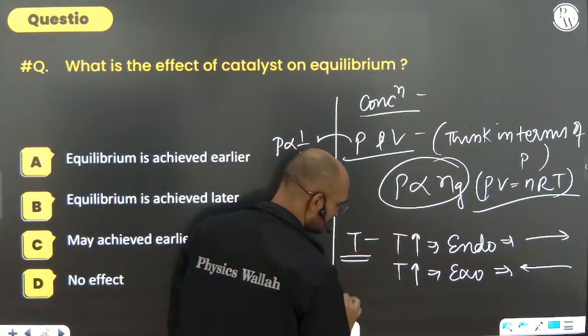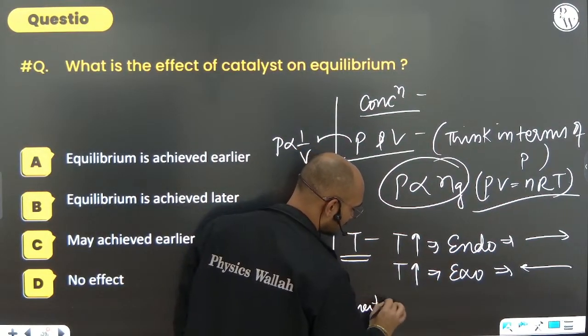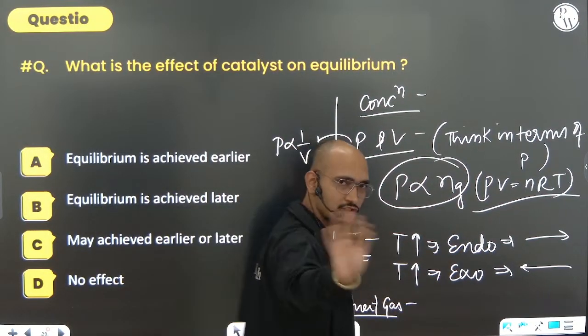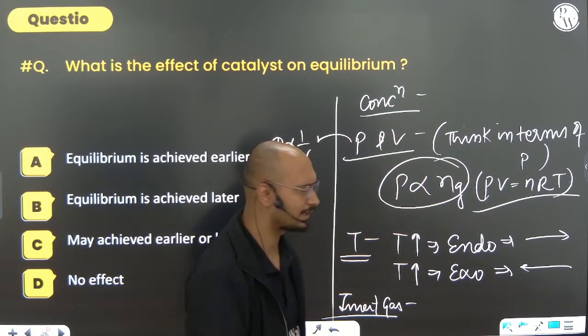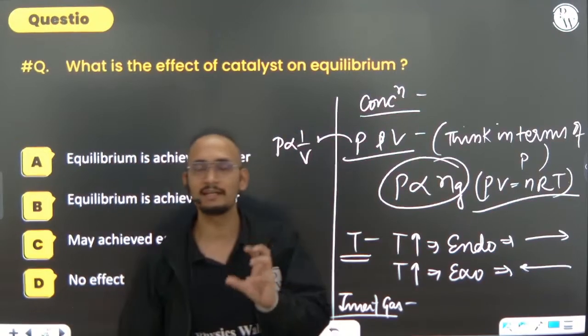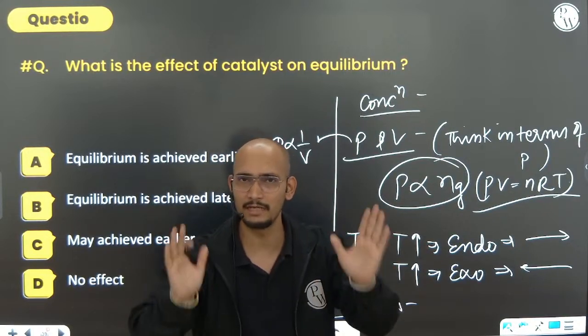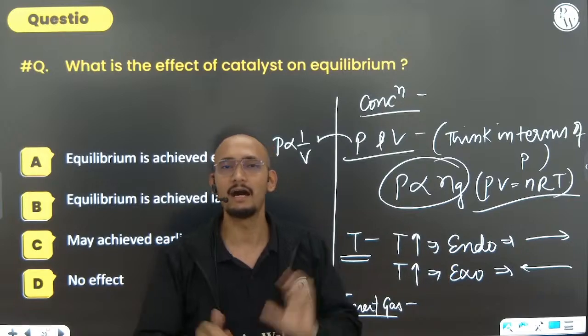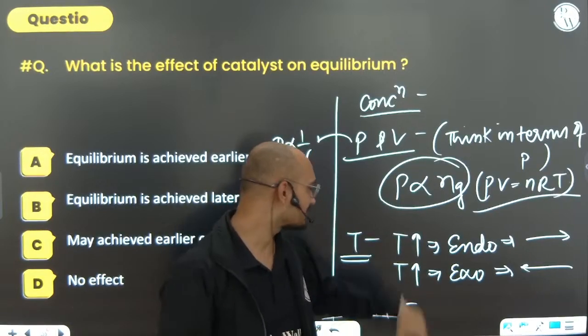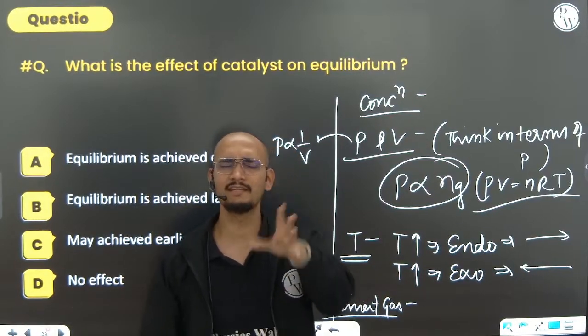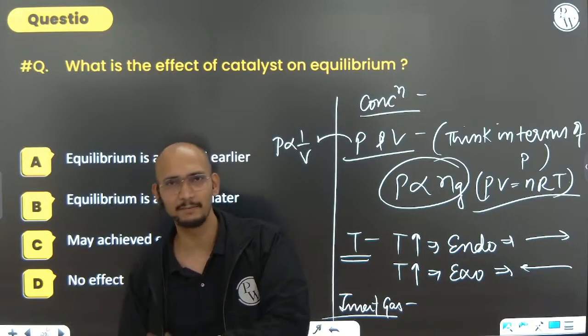And the last one is inert gas. Catalysts do not change anything; a catalyst does not affect the equilibrium at all. So for inert gas: if you put inert gas at constant volume, there will be no effect. I'm telling you, at constant volume, no effect. But if you put inert gas at constant pressure, think in the same way as you think for decreased pressure.